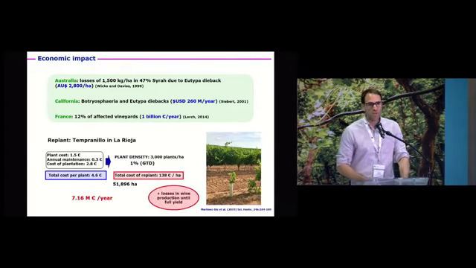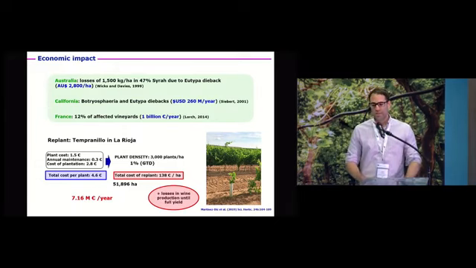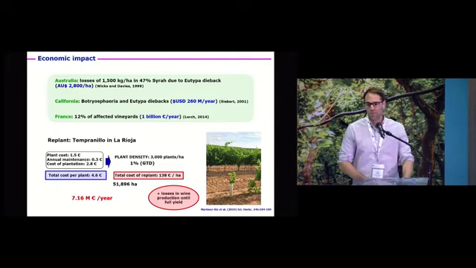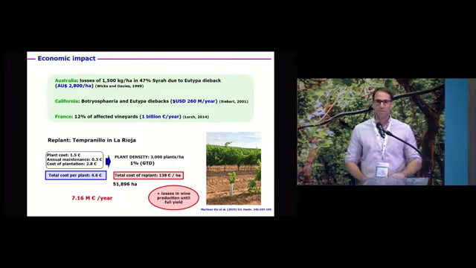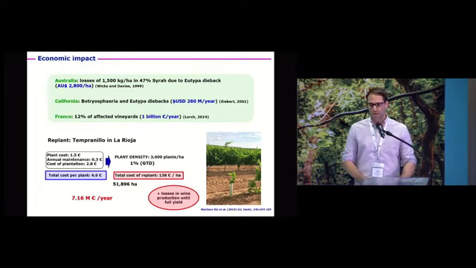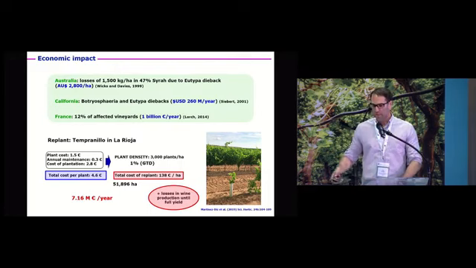In Spain, in our region, northern Spain, La Rioja, we recently estimated the cost of replanting 1% of plants affected by grapevine trunk diseases, cultivar Tempranillo, and the economic impact is about 7 million euros per year, without taking into account the losses in wine production until the full yield. So we estimated 1% of these plants affected by GTDs, but sometimes in some vineyards we have 5, 8, and even 10% of plants affected by this pathosystem.